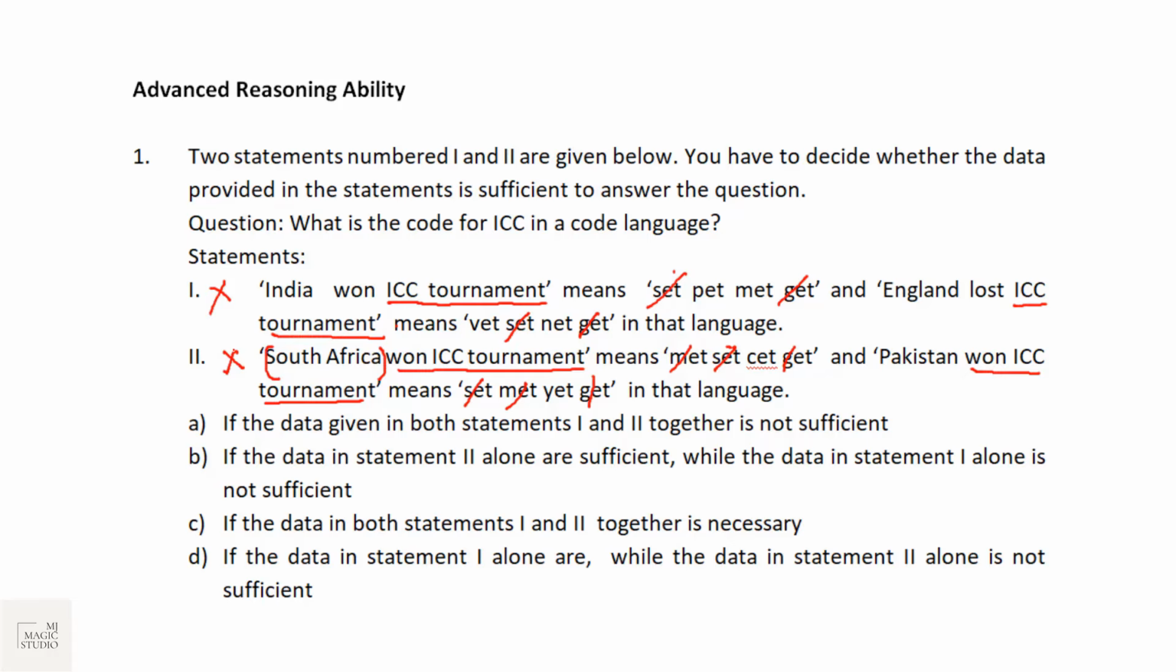If we combine both, we can get the code for won, but not for ICC, isn't it? So data in statement 1 and statement 2 together is also not sufficient to answer it. So what we would be selecting: data given in both statements together is not sufficient. Option A should be the pick. Let's move on.